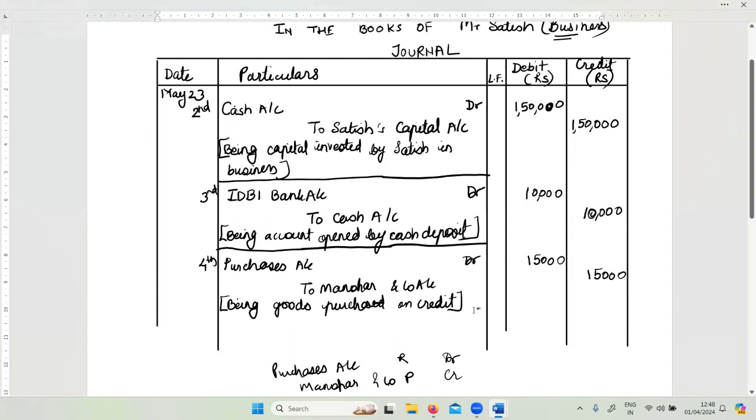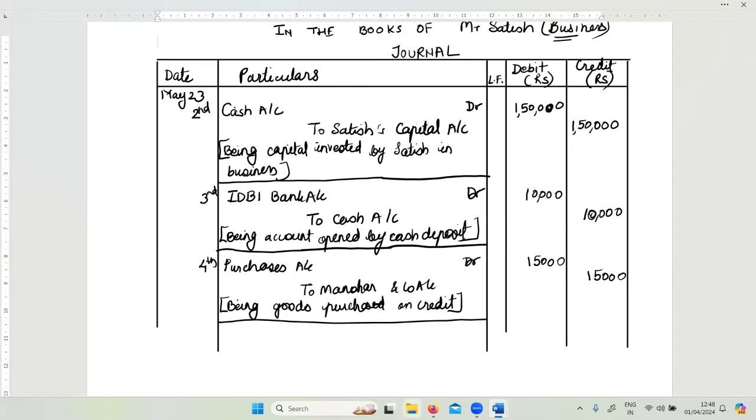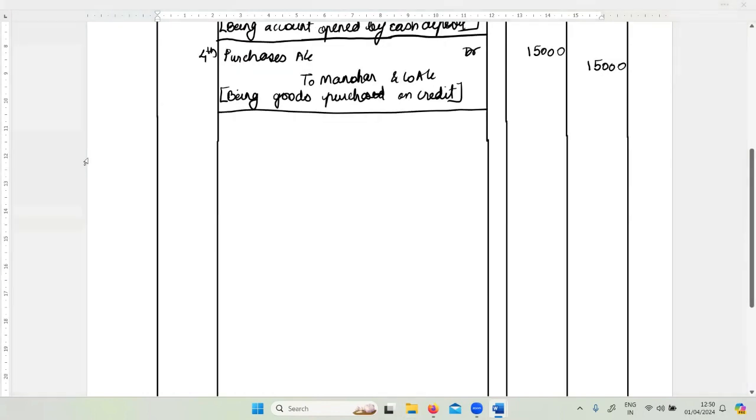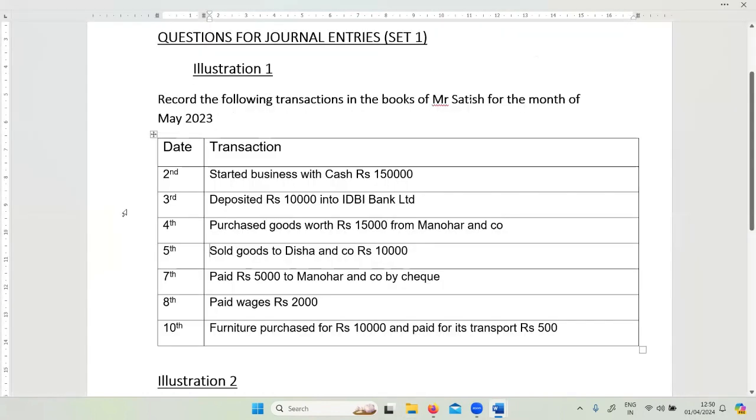Why are we writing goods purchased on credit? Because nowhere was it mentioned cash or bank, and we assume that Manohar and Company is the one who allowed us to pay later. Same process we are going to follow ahead for writing the further transactions. So let's come to the next transaction. What is the next transaction?